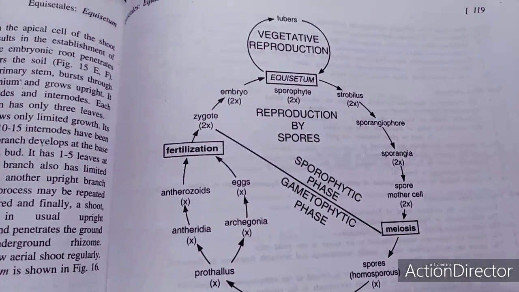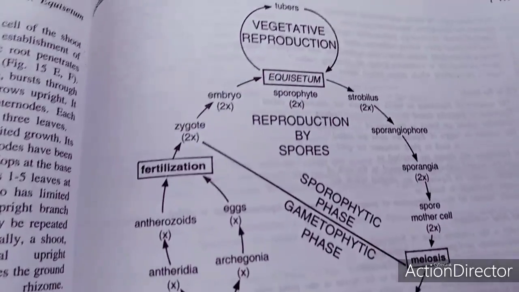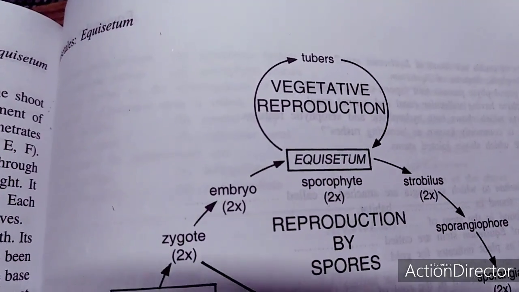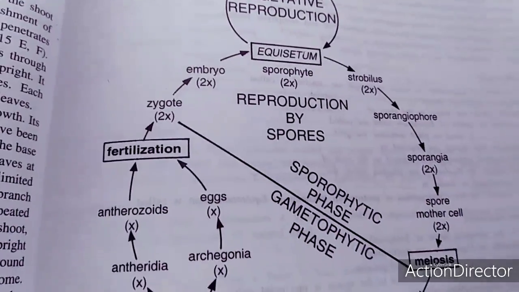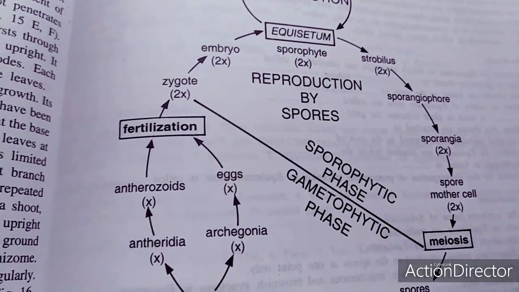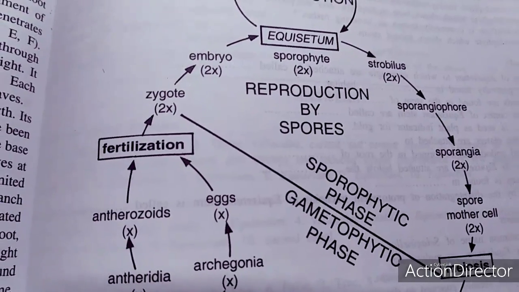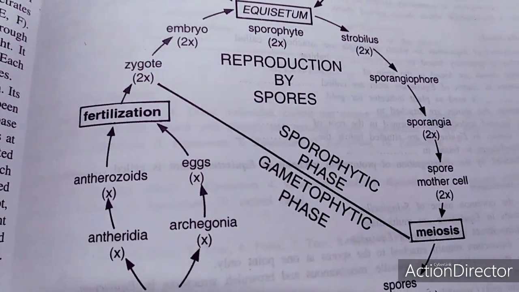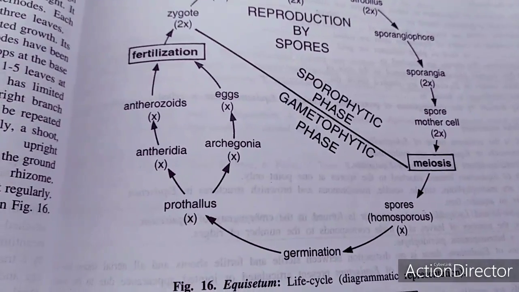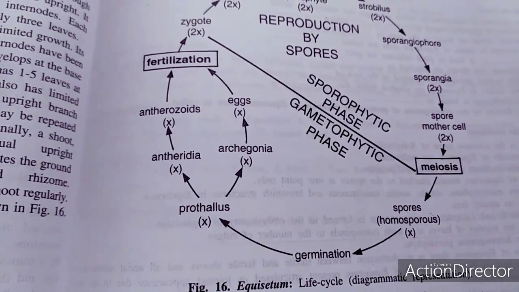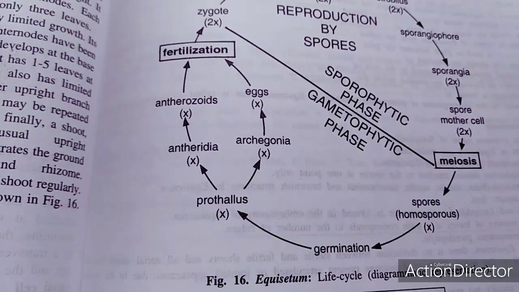In technical terms, under favorable conditions the sporophyte is formed by the development of the embryo. This is the life cycle pattern of Equisetum. Equisetum can be vegetatively reproduced by means of tubers. Equisetum, the representative, is a sporophyte, and this is the 2n generation. It has the strobilus; the strobilus has the sporangiophores; the sporangiophores have the sporangia. The sporangia have spore mother cells, which undergo reduction division or meiosis and produce spores. Spores are haploid, and on germination they form the prothalli.